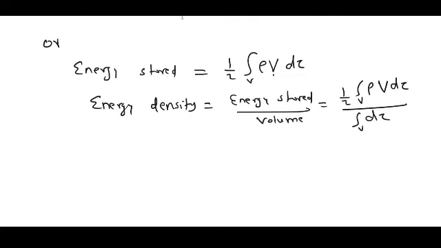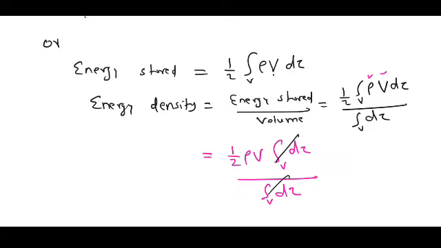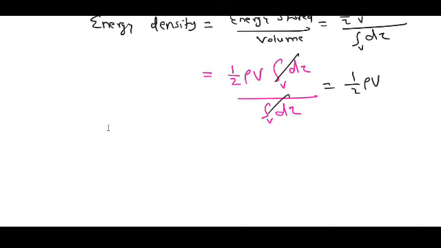Then the charge density and the electric potential are constant, we can take them outside. This will be half rho V volume integral d tau divided by volume integral d tau. These two d tau got cancelled. This is half rho V. There is the energy density, which has another form, that is this one, half charge density into electric potential.